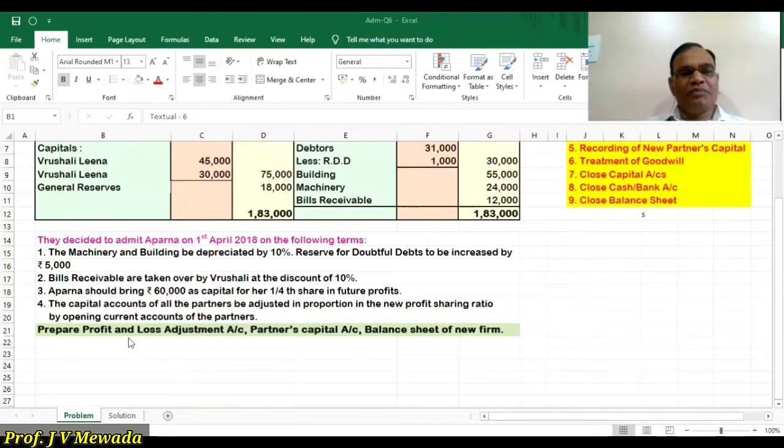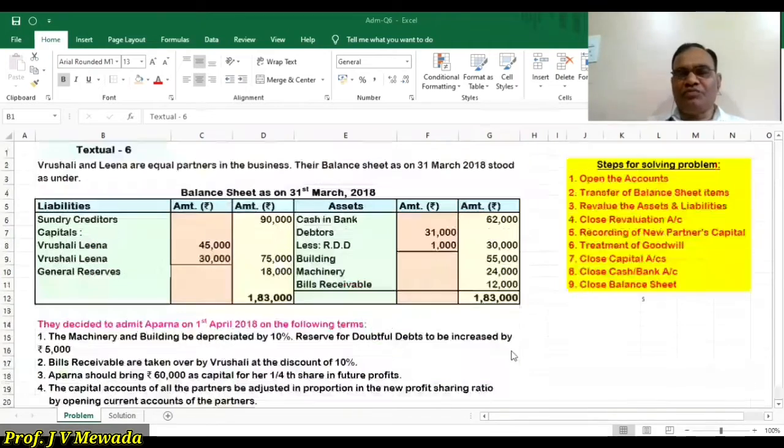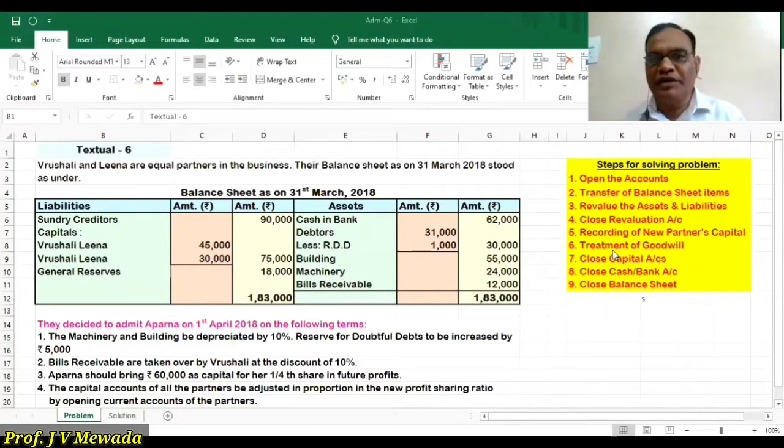And we are asked to prepare profit and loss adjustment account, partners capital account, and balance sheet of the new firm. And these are the steps that we are following. Open the account, transfer the balance sheet items, revalue the assets and liabilities, close the revaluation account, recording of new partners capital, and treatment of goodwill, close the capital accounts, close cash and bank and balance sheet.